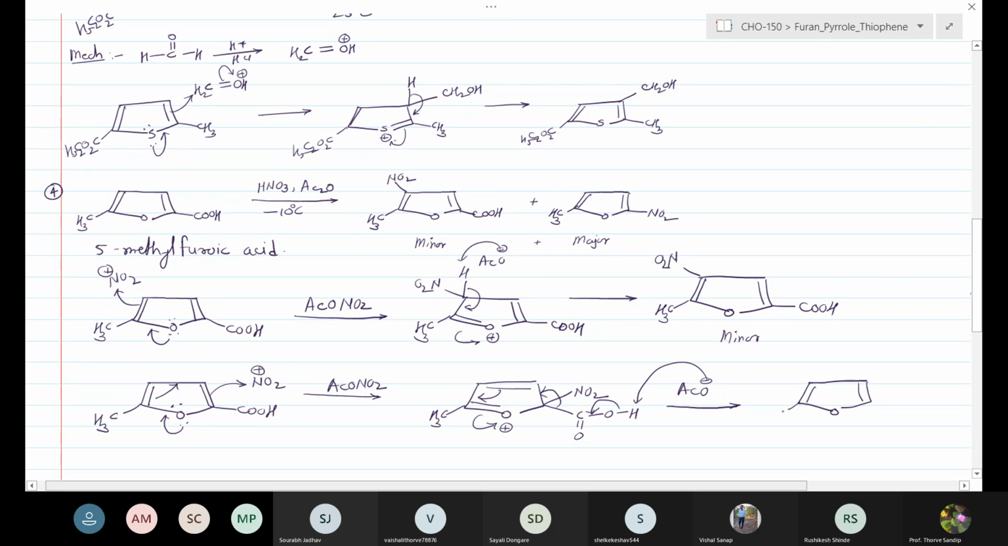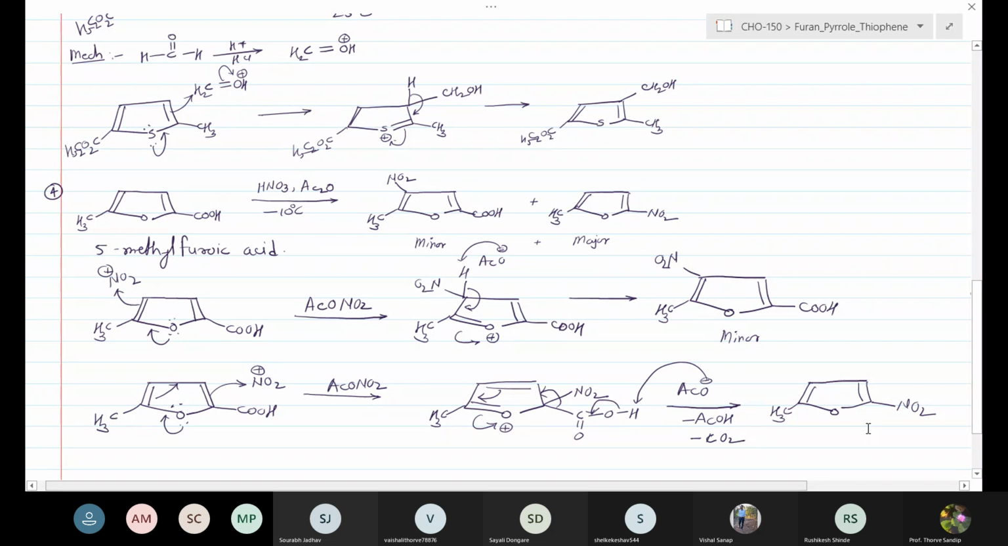Here we get the double bond, CH3, NO2 group. Gives the loss of AcOH, loss of CO2. Okay, gives the formation of the 5-methyl 2-nitro furan ring system that is obtained as a major product.